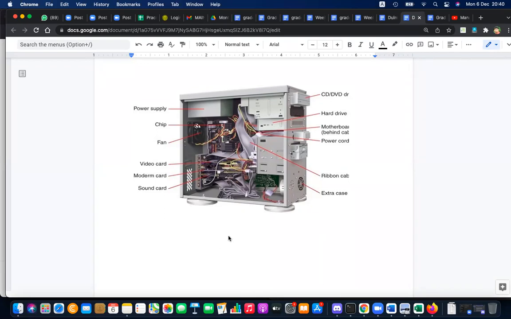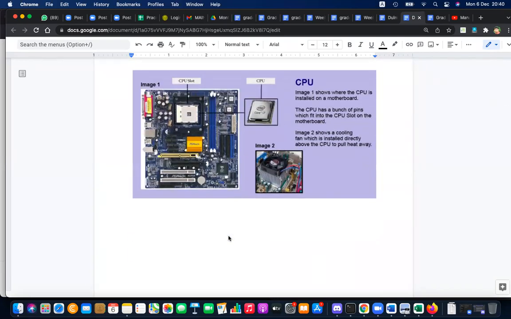This is the motherboard. Inside the motherboard, you can connect the processor here, and on top of that there is a heat sink and cooling fan.